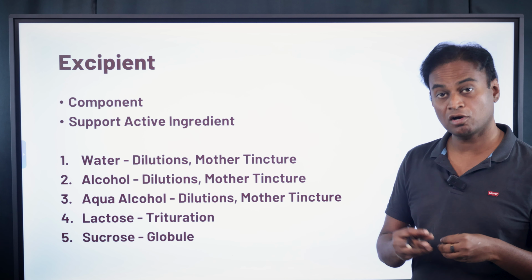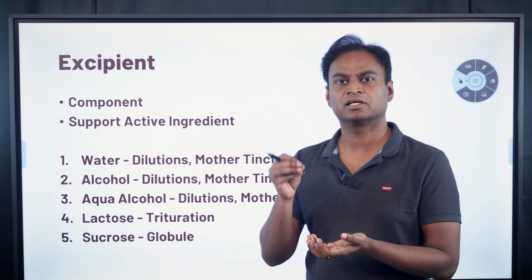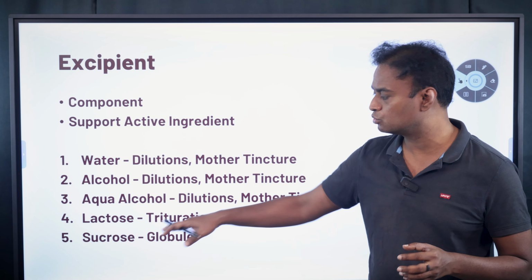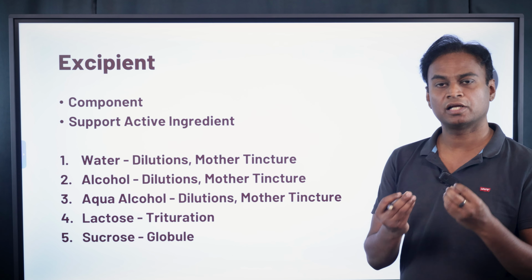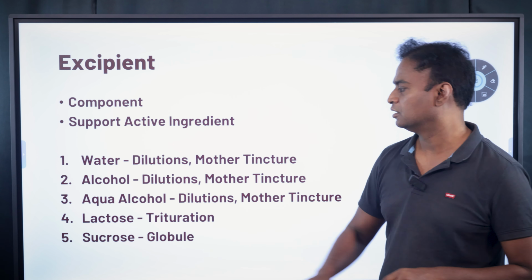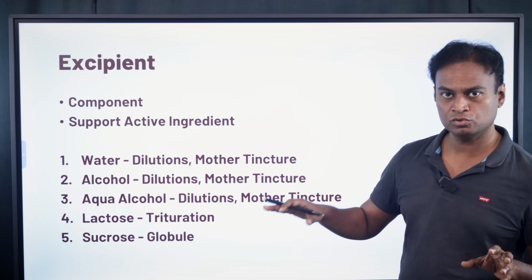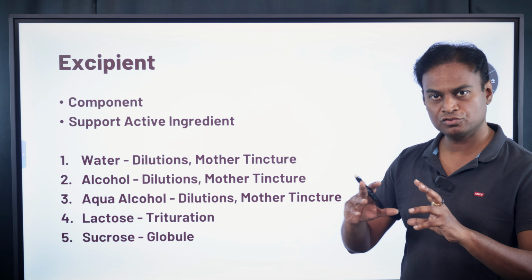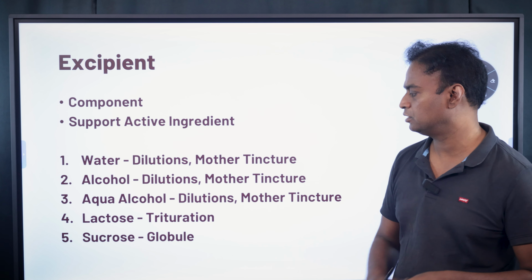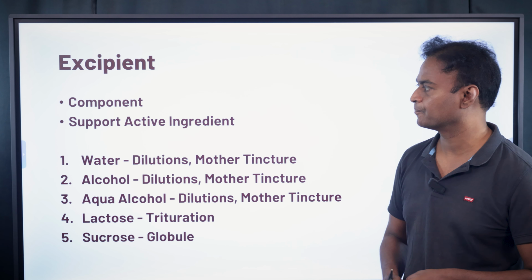a high quality sugar, pharma grade sugar. In that you add medicine. That medicine contains nanoparticles and this sucrose supports those nanoparticles. That is the reason sucrose is an excipient here. Here lactose is an excipient. Lactose is normally used in homeopathic triturations. Triturations are a type of medicine. We will look into it. Globules are also a type of medicine that homeopathy doctors use.